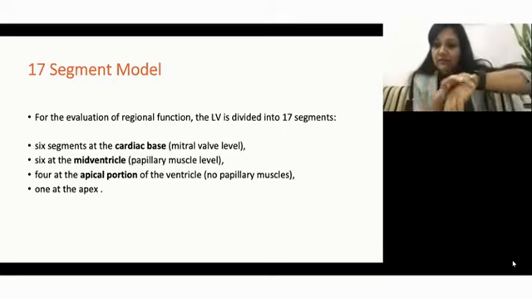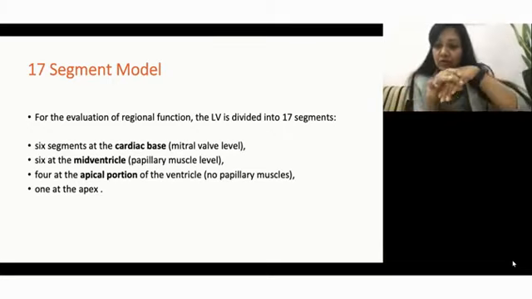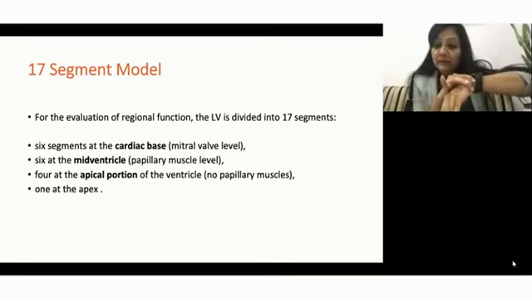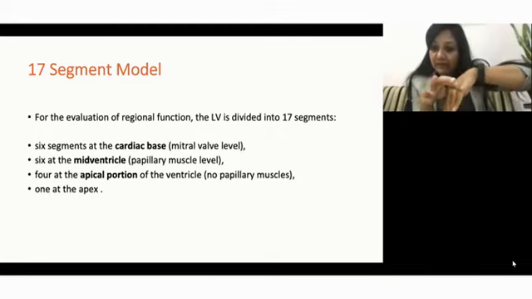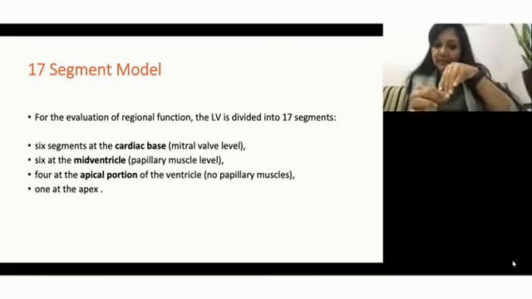This is the base, wherein the mitral valve is situated. This is the mid, at the papillary muscle level, and this is the apical level, where the papillary muscles end, and then there is the apex.